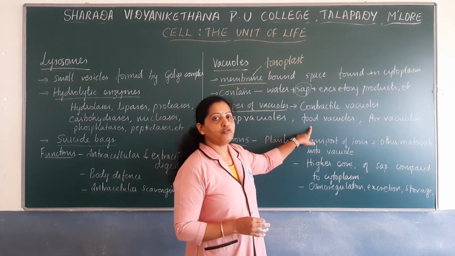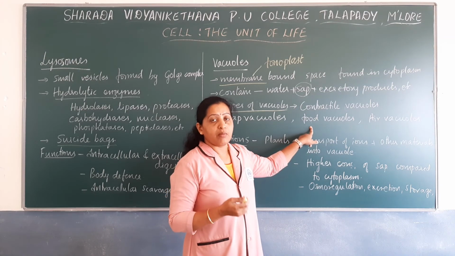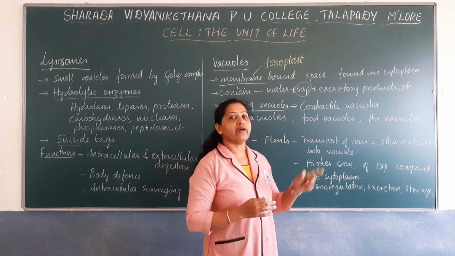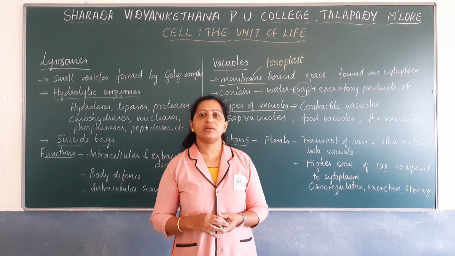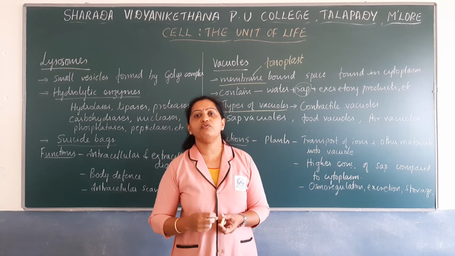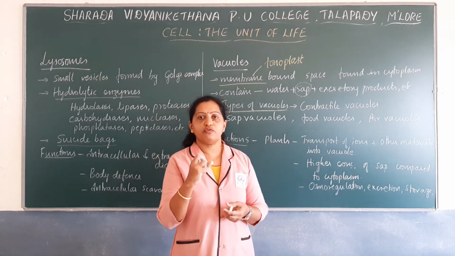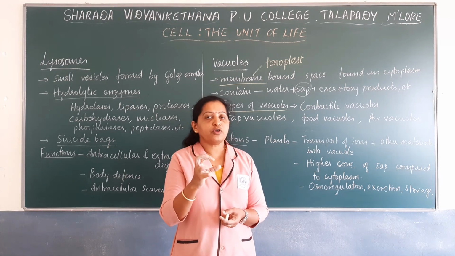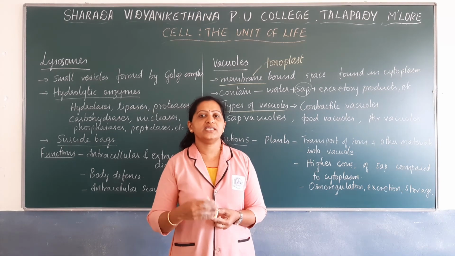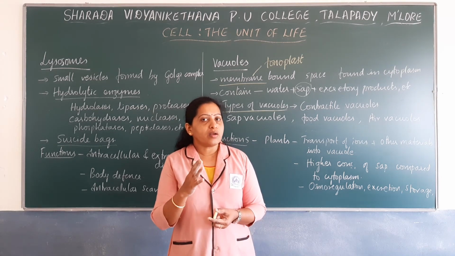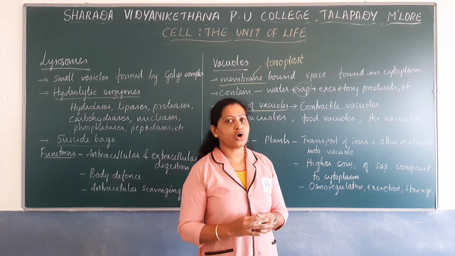Next, let us see food vacuoles. Food vacuoles are found in many of the protists. How are these food vacuoles formed? Food vacuoles are mainly formed by engulfing of food particles. Once the food particles are engulfed and food vacuoles are formed, various digesting enzymes break down these food components and release various kinds of nutrients.